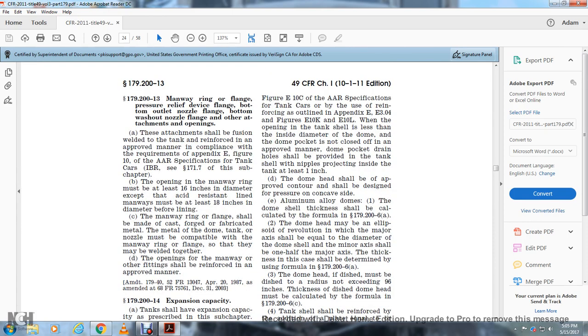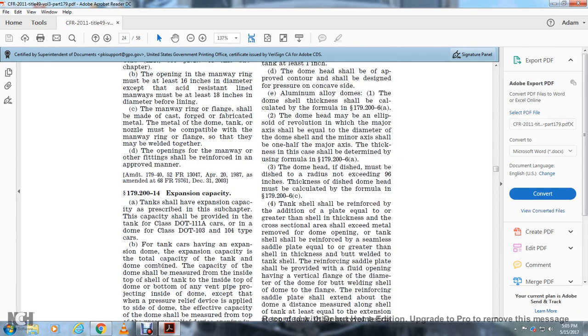179-213 Manway ring or flange, pressure relief device flange, bottom outlet nozzle flange, and nozzle flange or other attachments of the openings. The attachment shall be fusion welded to the tank and reinforced in an approved manner in compliance with the requirements of Appendix E, Figure 10 of the AAR specification for tank cars. The opening of the manway ring must be at least 16 inches in diameter, except for acid resistant lining. The manways must be at least 18 inches in diameter before lining. The manway ring or flange shall be made of cast, forged, or fabricated metal. The metal in the dome, the tank, and the nozzle must be compatible with the manway ring or flange so that they may be welded together. The openings of the manway or other fittings shall be reinforced in an approved manner.